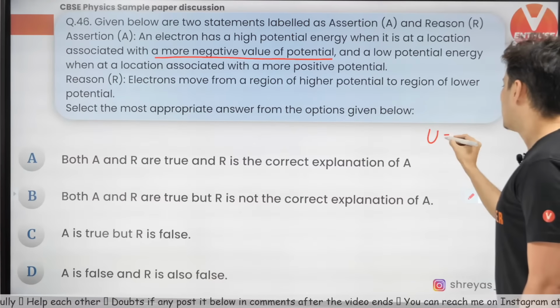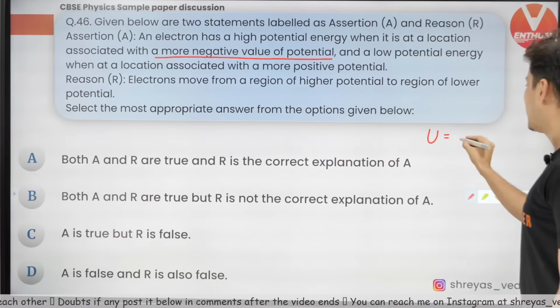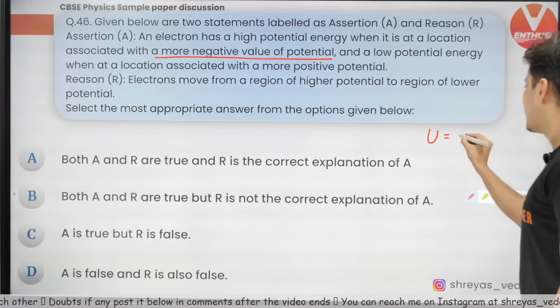So energy of an electron, it has negative charge, minus e, into voltage. Now, with more negative value, so when this voltage becomes more negative, so from minus 2 volts to minus 3 volts, minus into minus will become plus. So this value will become more positive. That means it has increased. So it goes to high potential energy.